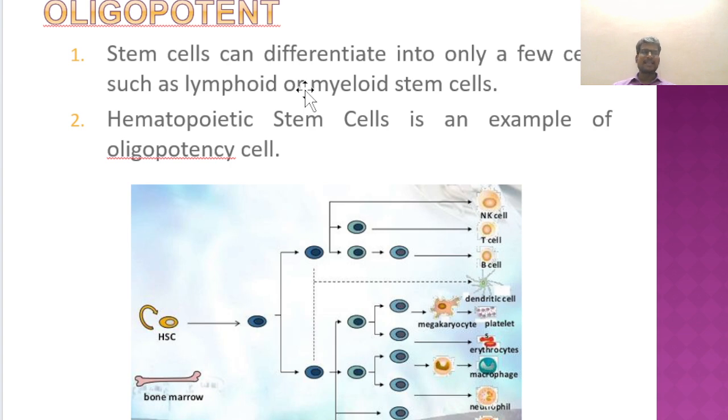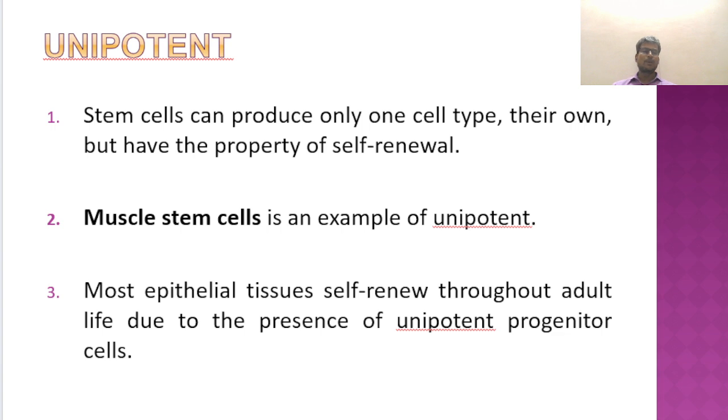Oligopotent is again a subdivision of multipotent, where this group of cells becomes more closely related. For example, hematopoietic stem cells can produce only blood related cells. Therefore, we call it oligopotent in nature. For example, hematopoietic stem cells isolated from bone marrow produce only myeloid cells and lymphoid cells. So you get only blood cells and immune cells, not muscle cells or bone cells. That is why we call it oligopotent in nature.